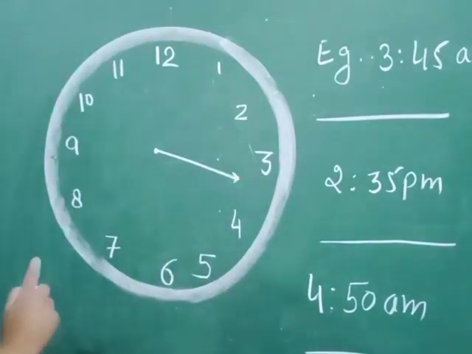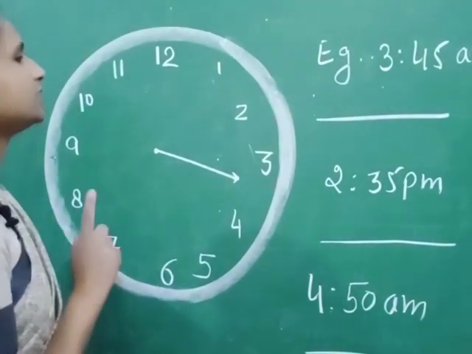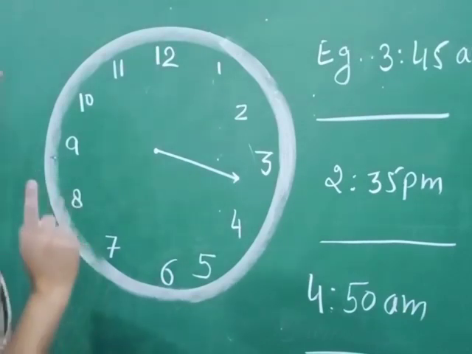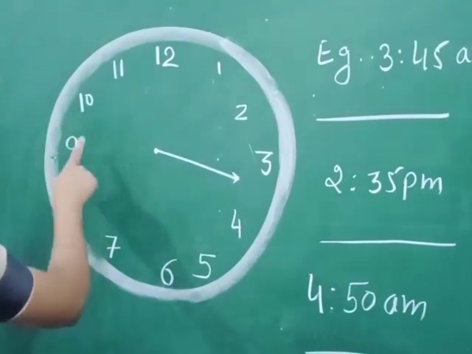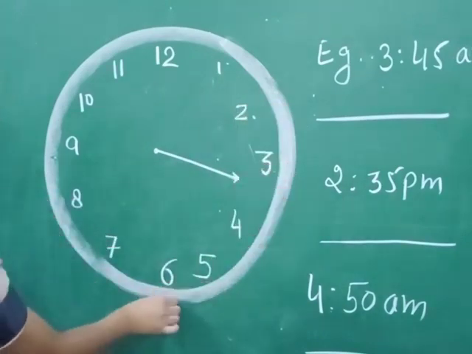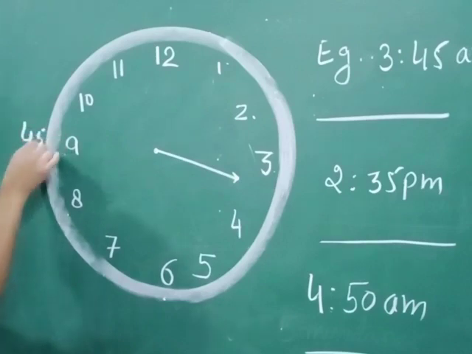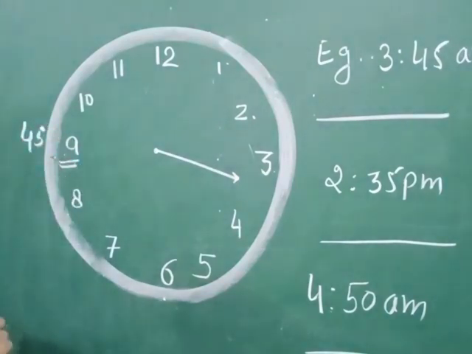Now the second one, you have to draw at 45 minutes, and you have to be very clear where 45 minutes has to be written. 5, 10, 15, 20, 25, 30, 35, 40 and 45. So these are 45 minutes, at 9.